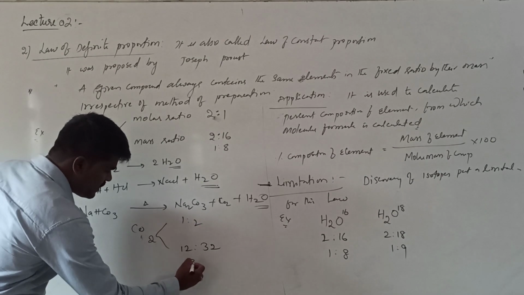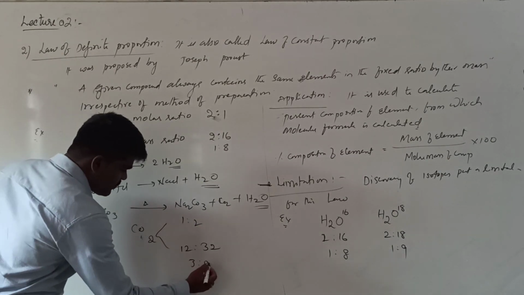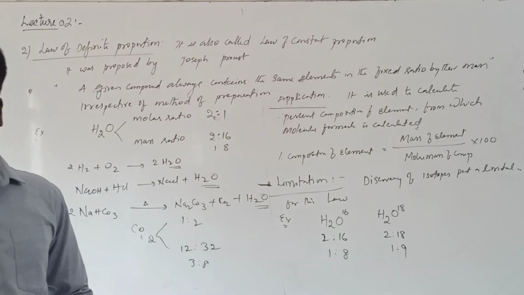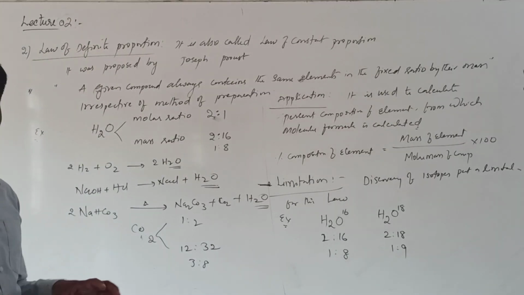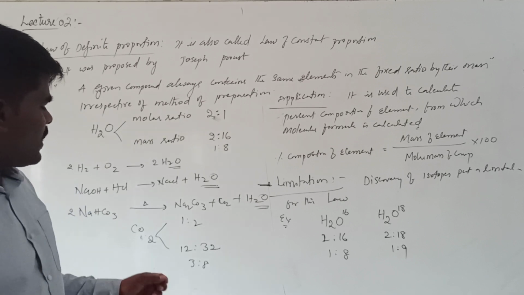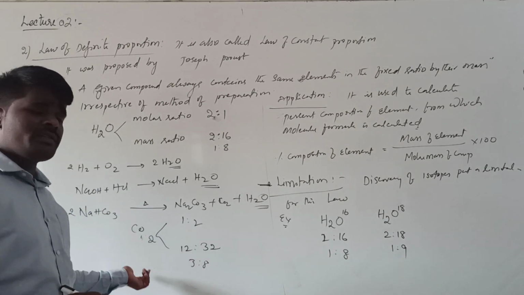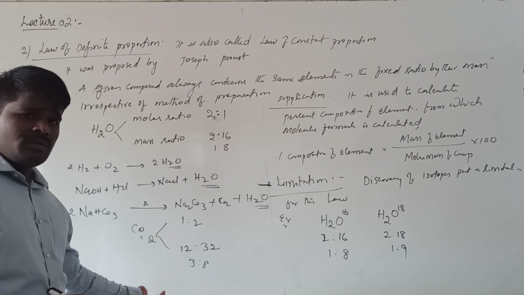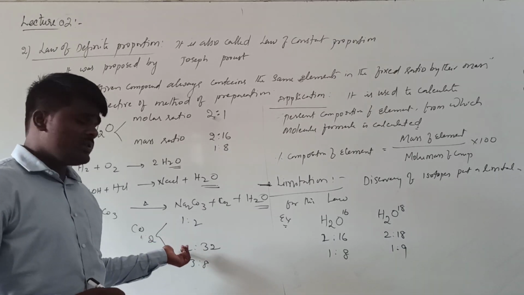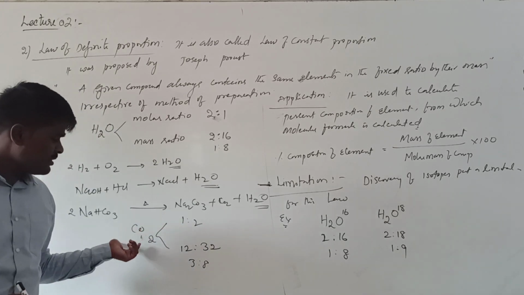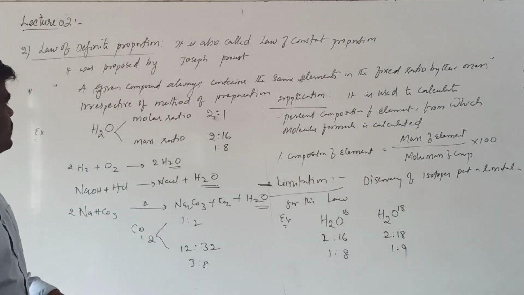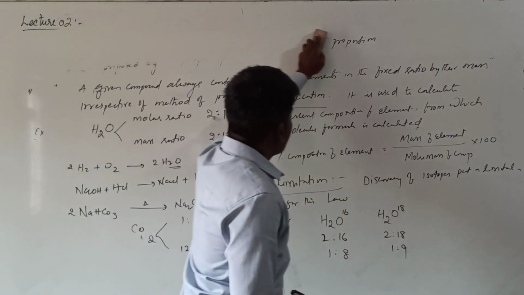The simplest ratio will be 3:8. One molecule of carbon dioxide always contains carbon and oxygen in a fixed ratio by their mass. What is the simplest ratio of mass of carbon and oxygen which always combines to form a carbon dioxide molecule? It will be 3:8. Hope it is clear. We will move to the next one.